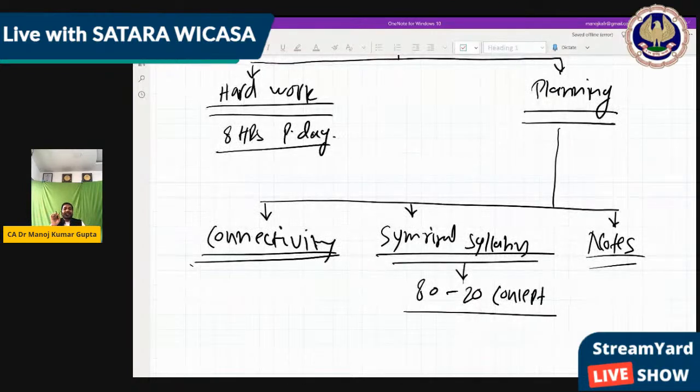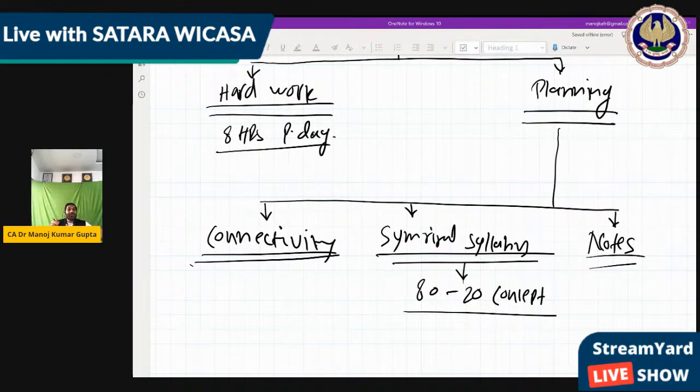Mostly what does a student do? They study a lot, but at the time of study they do not think that when I am going to revise the same study in the future, how will I revise? And if that planning I have not made today, then we can't revise in the future and we don't have the option to do anything in the future.